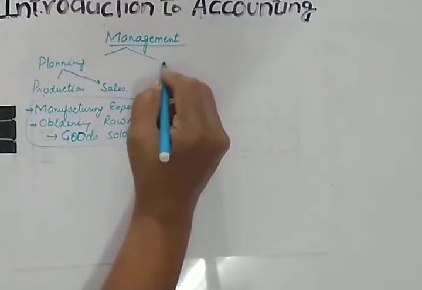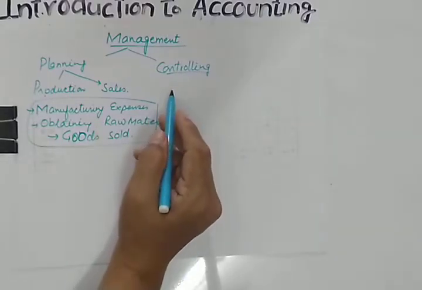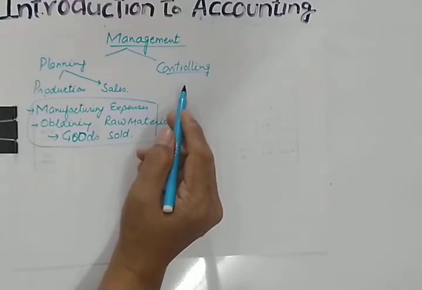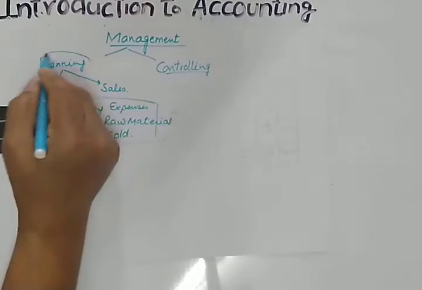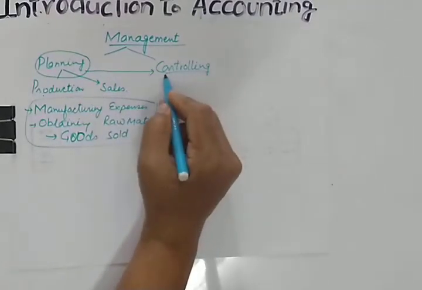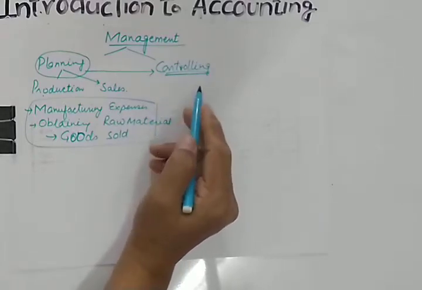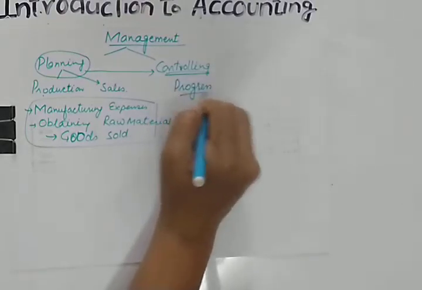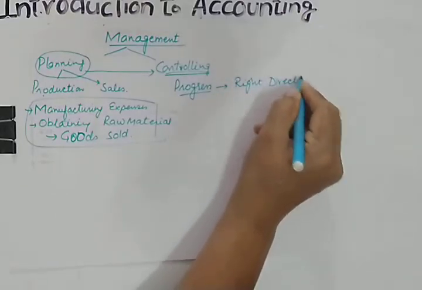Likewise, the next element is controlling. All this comes under how accounting is useful for the management. After the plans have been made, it is necessary for the business to observe their implementation: whether the plans which management made are implemented, and what the result of those plans is. This you will come to know through controlling. So it ensures that the progress of the business is moving in the right direction or not.